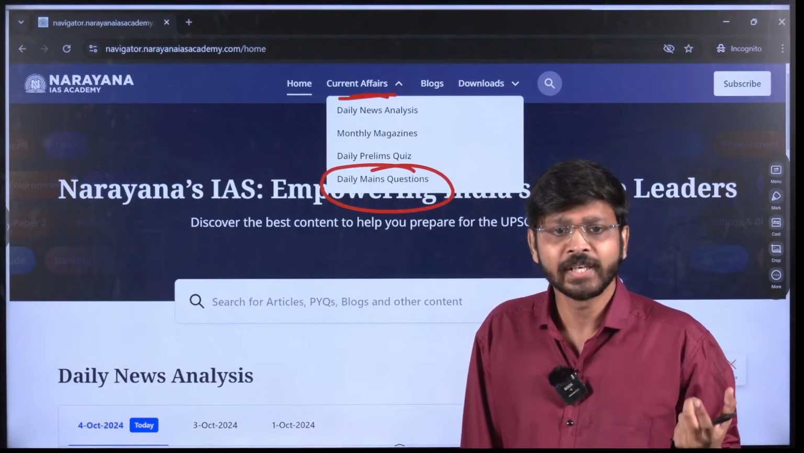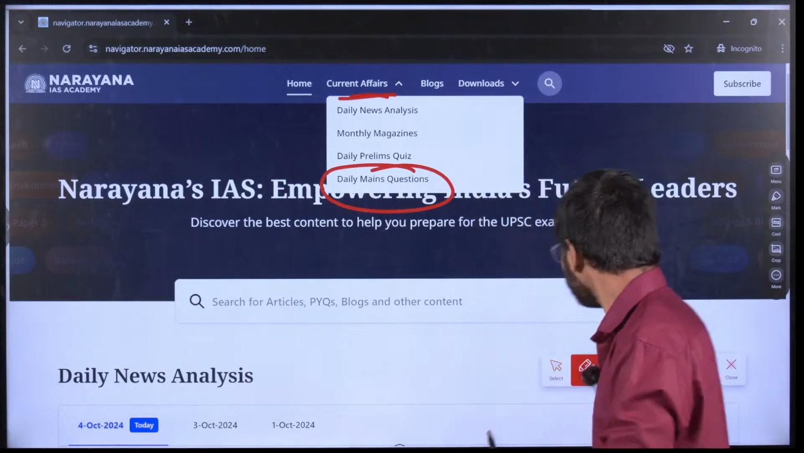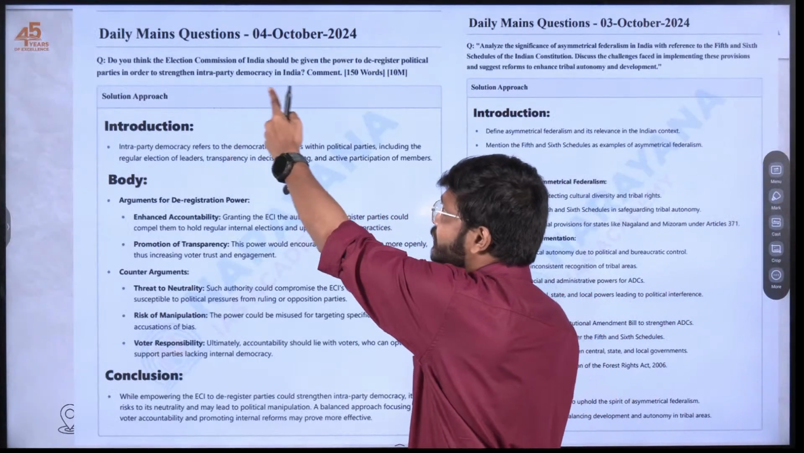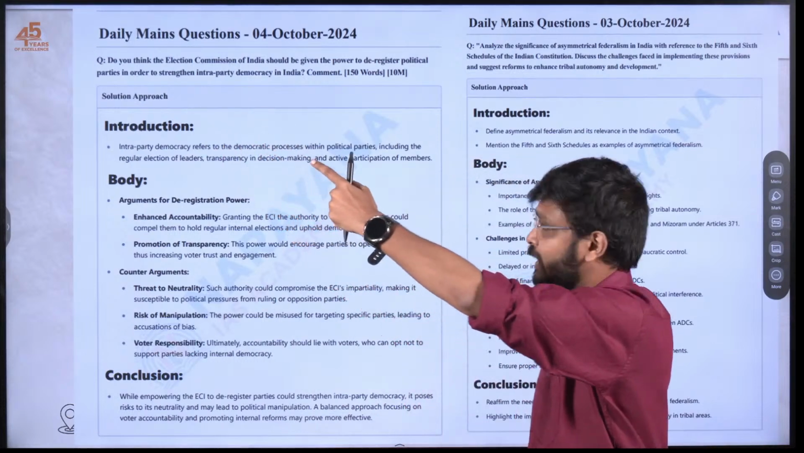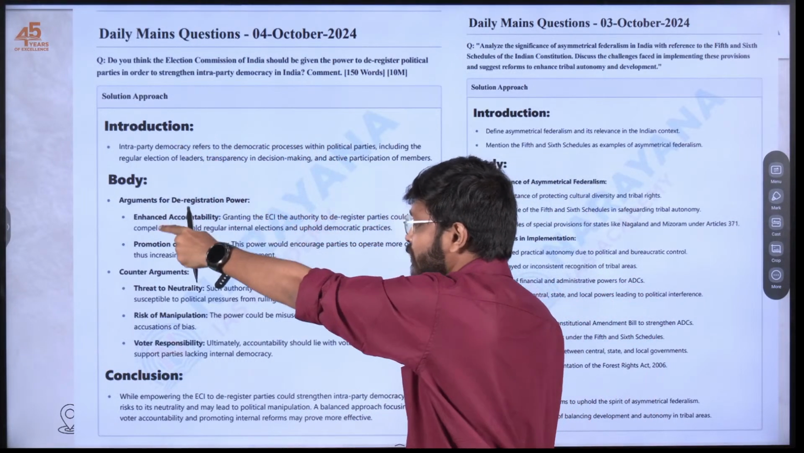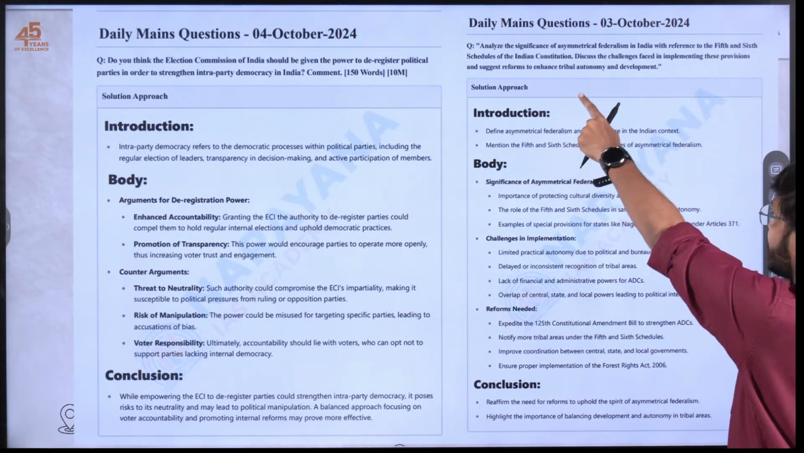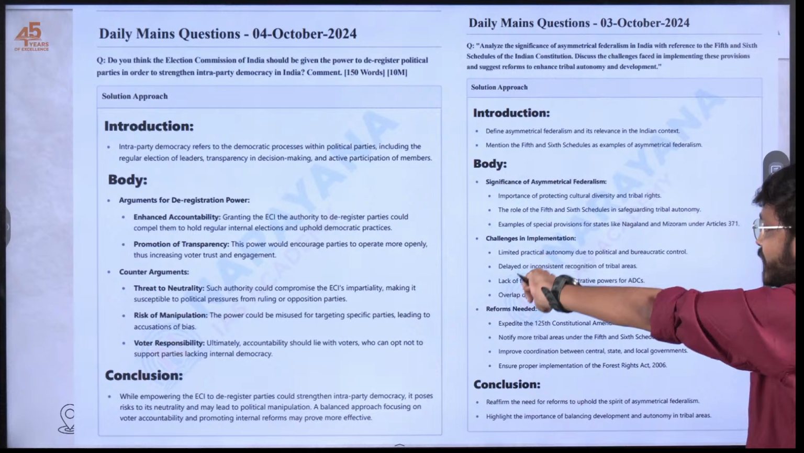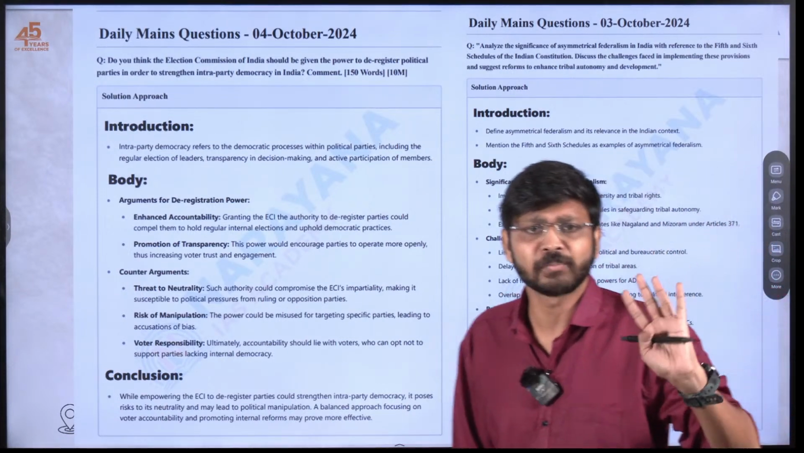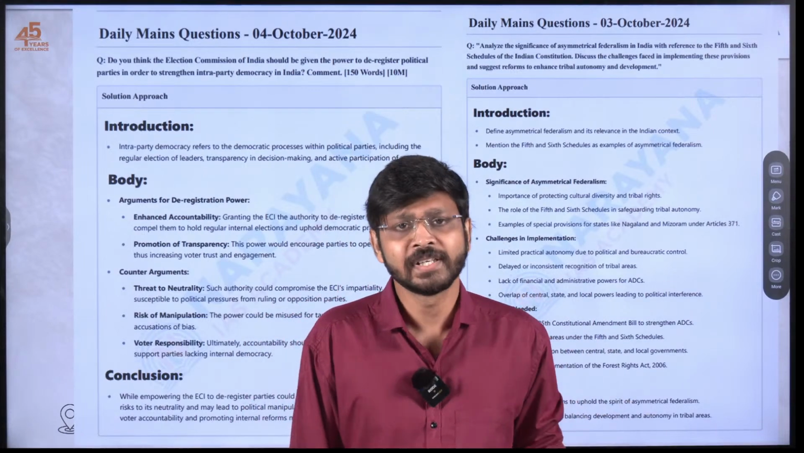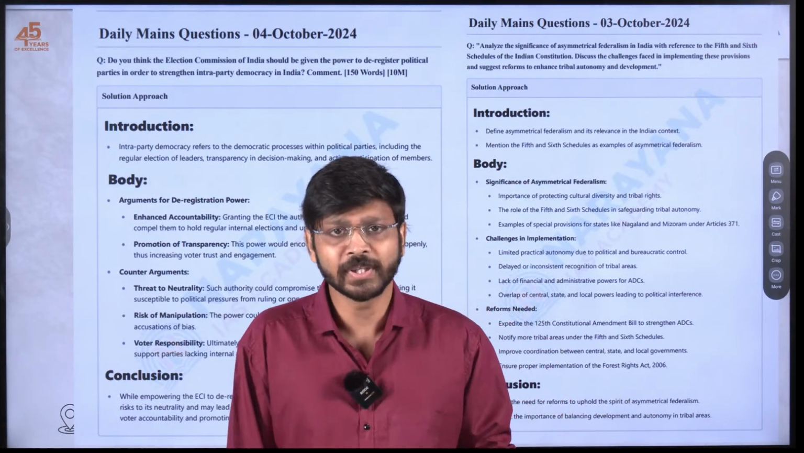So based on that, you can frame an answer like this. The questions will be like this only. Here it is talking regarding the Election Commission. So we have given the introduction, what is there in the body, what is there in the conclusion. Here also we can see the question is there, introduction is there, body is there, conclusion is there. This is just an approach only. You have to frame the answer, and maybe you can send it to us also. We'll be giving you the feedback.